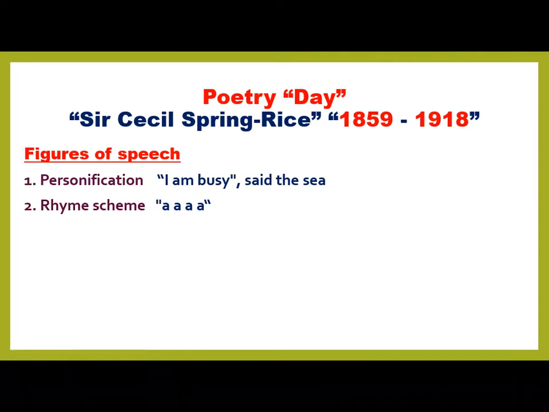The rhyme scheme here is A. The illustration here is "I am busy, said the sea."